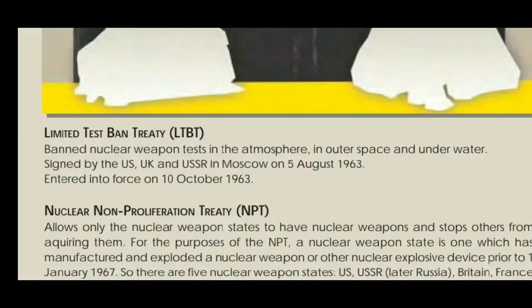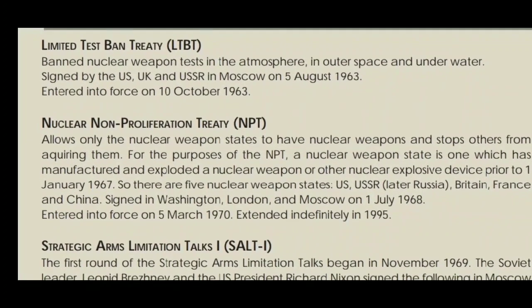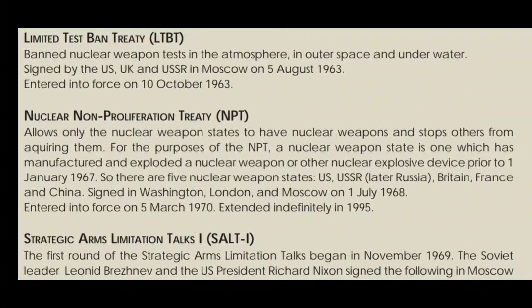The second one was known as the Nuclear Non-Proliferation Treaty, shortly known as NPT. It allows only the nuclear weapon states to have nuclear weapons and stops others from acquiring them. For the purpose of the NPT, a nuclear weapon state is one which has manufactured and exploded a nuclear weapon or other nuclear explosive device prior to 1st January 1967. So there are 5 nuclear weapon states: US, USSR, later Russia, Britain, France and China. Signed in Washington, London and Moscow on 1st July 1968, entered into force on 5th March 1970, extended indefinitely in 1995.